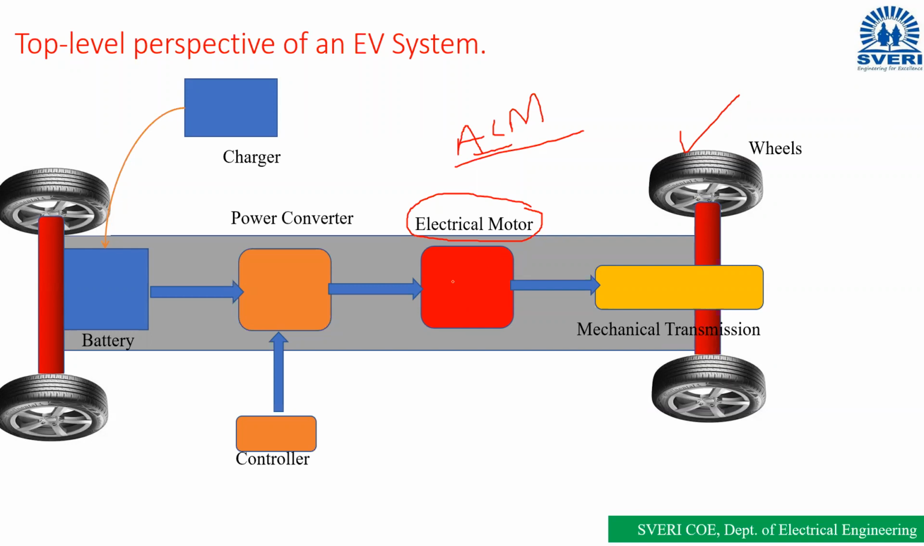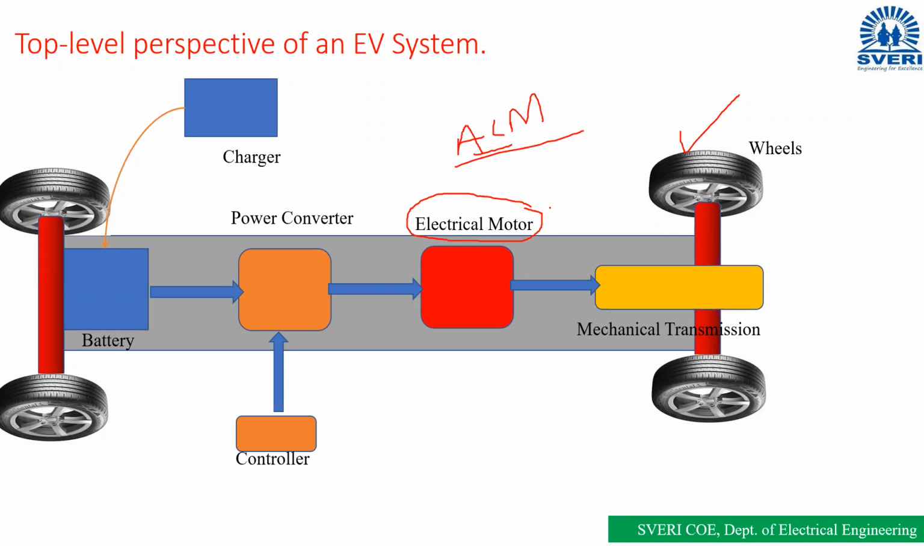The motor should also provide high torque. Then only the vehicle can move. Is it clear? So for providing a high amount of torque by the electrical motor, what does it require? An electrical motor requires high current.